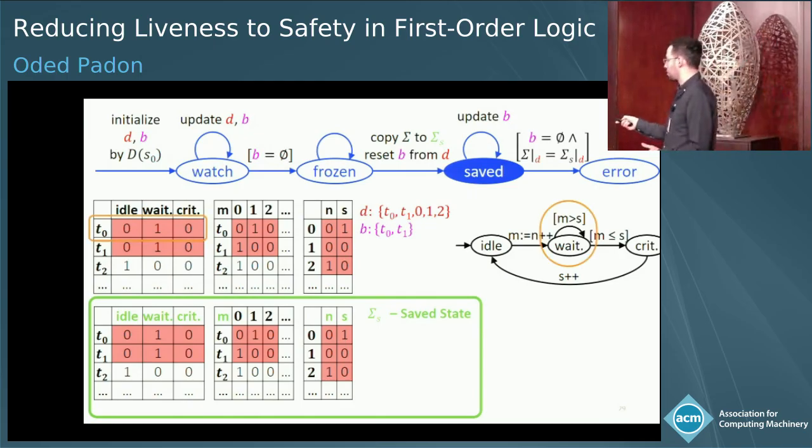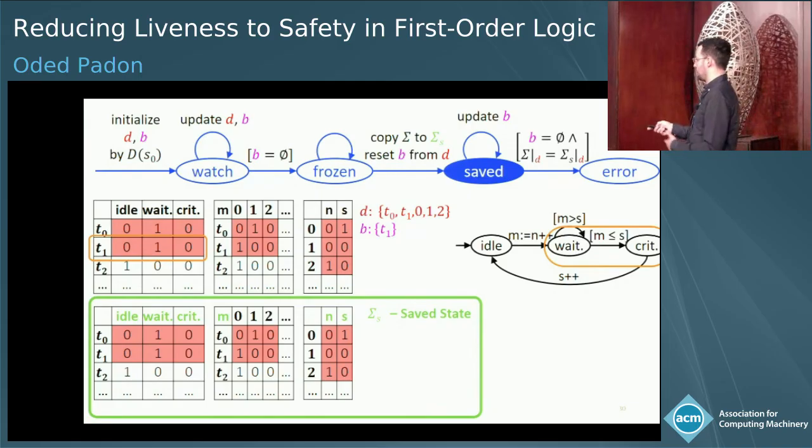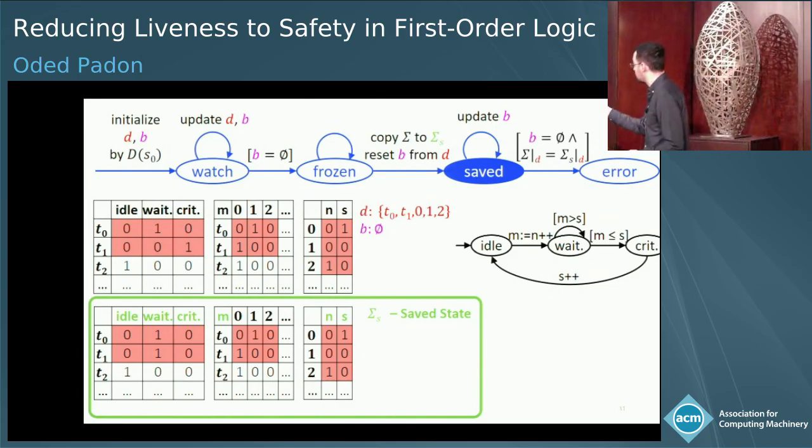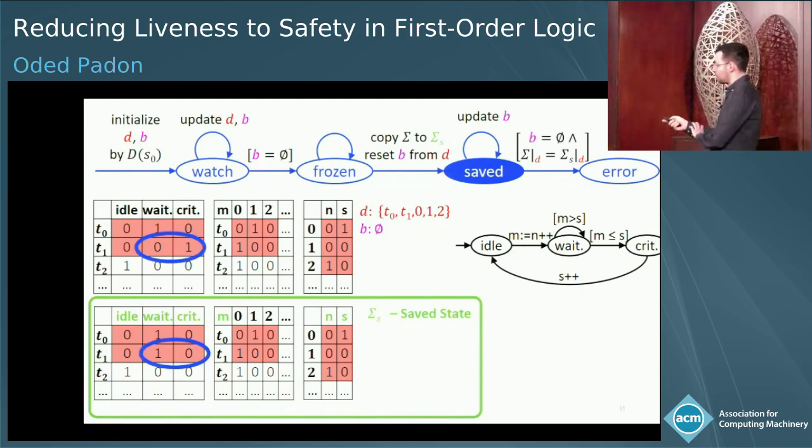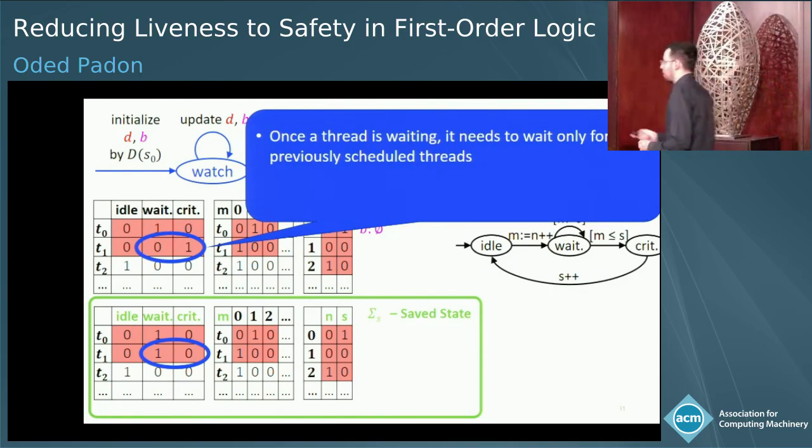We can schedule T0, which would do nothing to its state because it's still waiting for S to increase, but it would get removed from B. If we now schedule T1, it would go into its critical section and also get removed from B. At this point, B is empty, so we might go into the error state. But notice that it won't happen, because we see the difference between this state and this state in our finite abstraction. The key thing that made it work for this example is that once a thread is waiting to enter the critical section, it only depends on the threads previously scheduled.